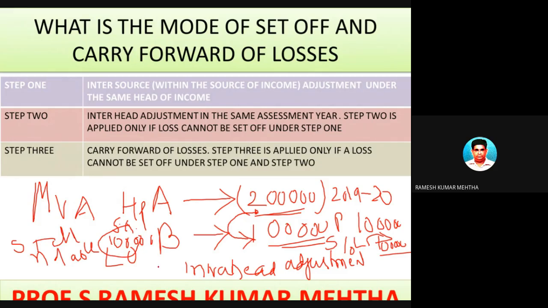No, because there is no inter-head adjustment possible, because the assessee has only two transactions, that is two incomes under the same head.